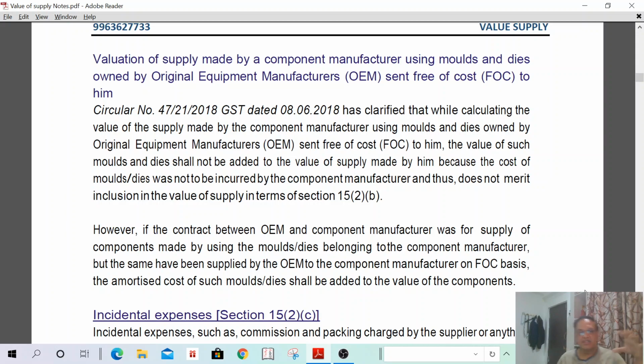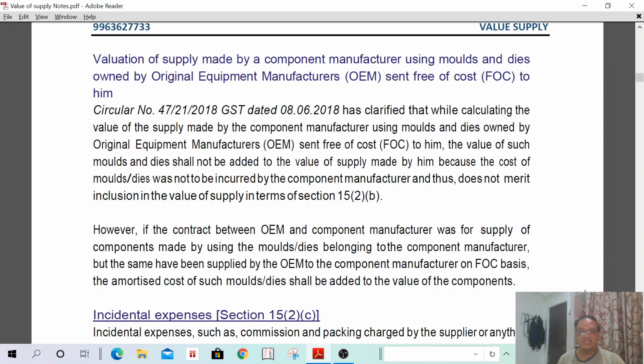That means a component manufacturer is using some molds and dies for manufacturing of a component. One component manufacturer is there, one original equipment manufacturer is there. For that component, some molds or dies are required. These dies and molds are owned by the original equipment manufacturer, so these molds or dies are sent by the original equipment manufacturer to the component manufacturer free of cost.